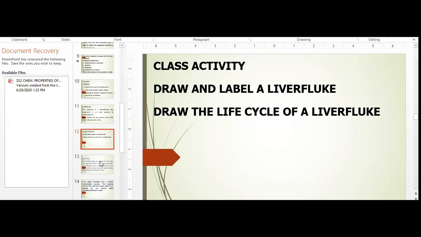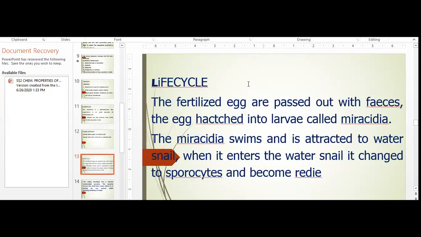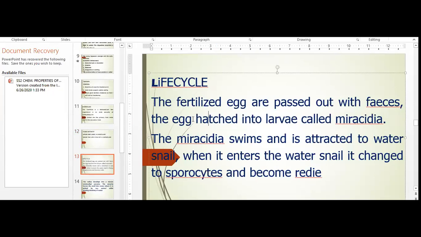Now let's go to the life cycle. The life cycle of liver fluke. The fertilized eggs are passed out with feces. That's during poo, just like the tapeworm. The eggs are hatched into larvae. The larvae is called miracidia.